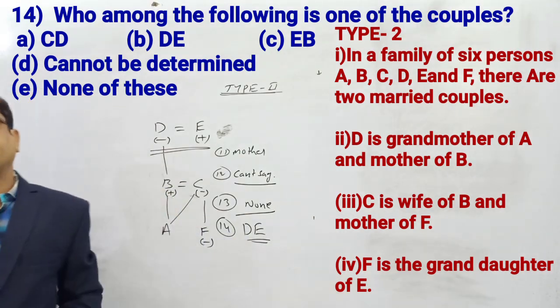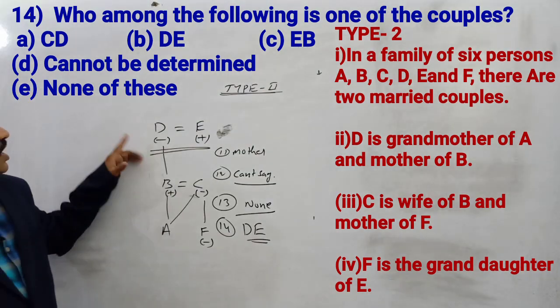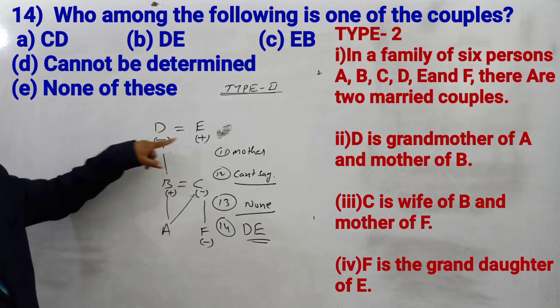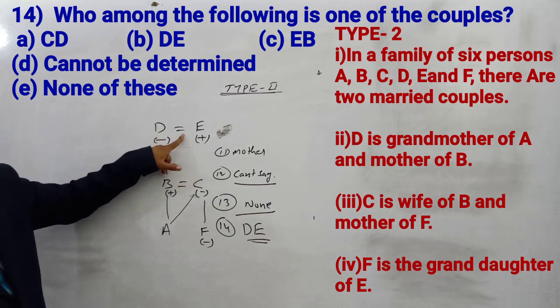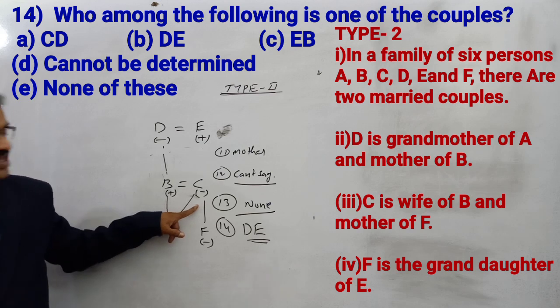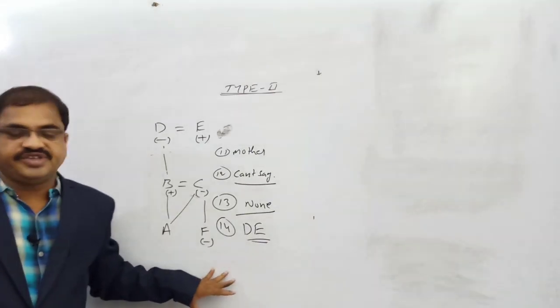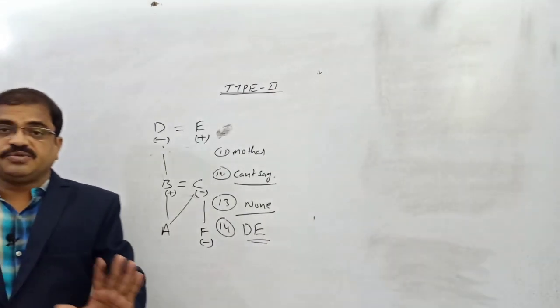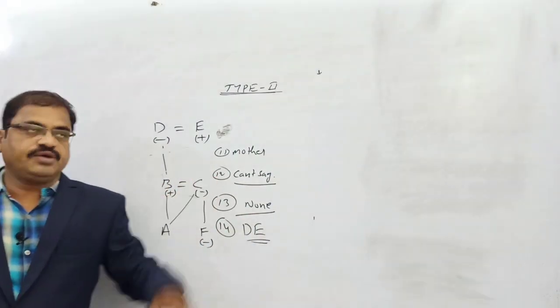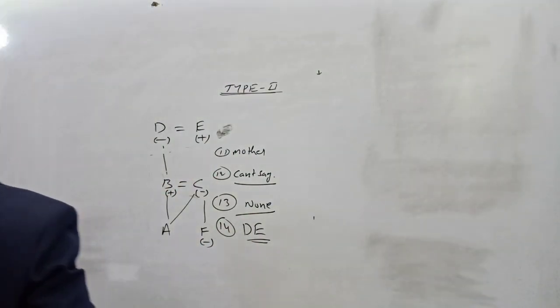So there is one more puzzle given. First of all, you have to understand how to draw the family tree. This is male; for a couple, you place an equals sign between the male and the female, and for siblings you use a small dash. With that you have to decide. Here about the A you need not worry, that is your answer. Okay, clear. Now let us take question number 15 onwards.